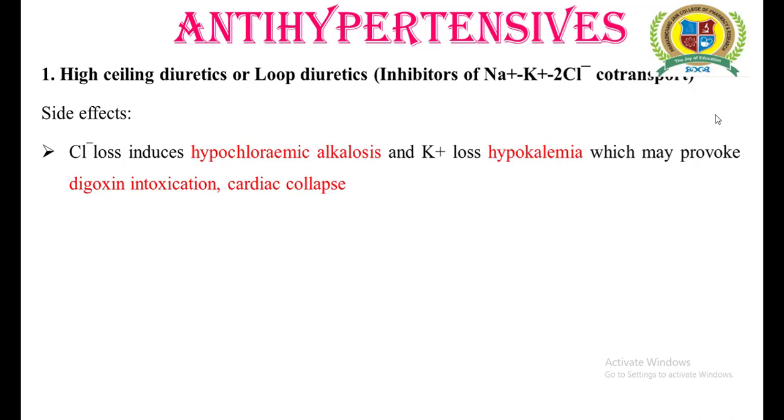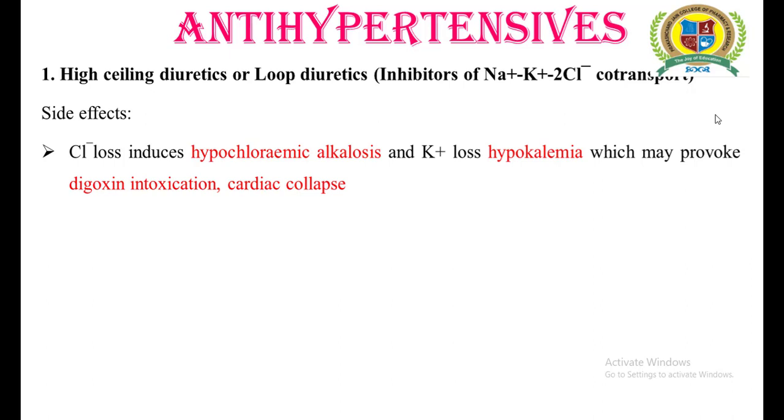Along with chloride ions, potassium ions are also lost, resulting in hypokalemia. This hypokalemia may have a fatal effect in patients who are on digoxin therapy or suffering from cardiac failure and on digoxin therapy, resulting in digoxin intoxication or cardiac collapse.